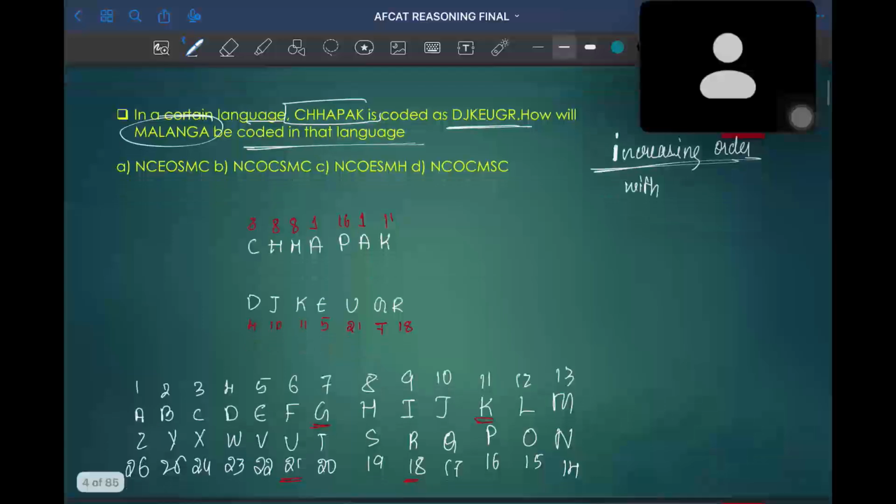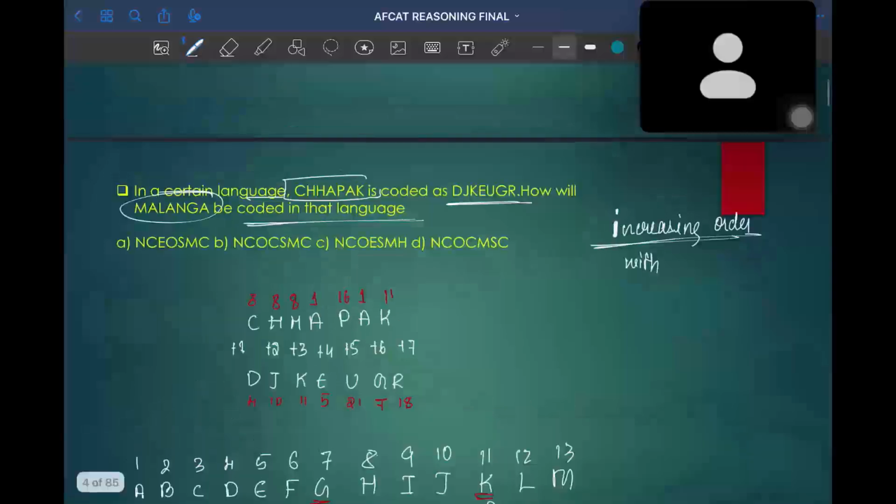If you look into the first letter, C is increased by plus 1. Okay, 8 plus 2 is equal to 10. Next, 8 will become 11 by adding plus 3. 1 will become 5 after adding plus 4. 16 plus 5 is equal to 21. 1 plus 6 is equal to 7. 11 plus 7 is equal to 18. So this kind of coding is called direct coding with increasing order.